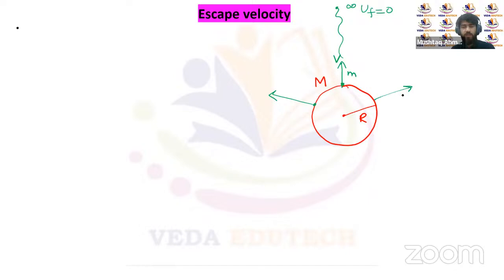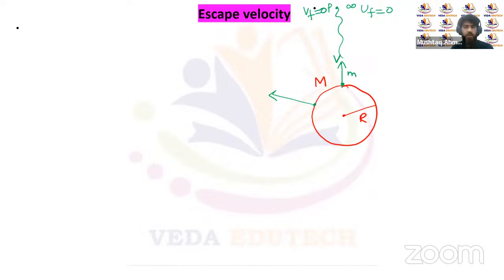Now to calculate this escape velocity, if we project this particle from the surface of Earth, then at infinite distance there will be no gravitational pull or gravitational potential energy because of the Earth. The minimum speed required is such that this particle just reaches the point where its gravitational pull becomes zero. And at that point the final kinetic energy, the final speed of this particle, will be zero.